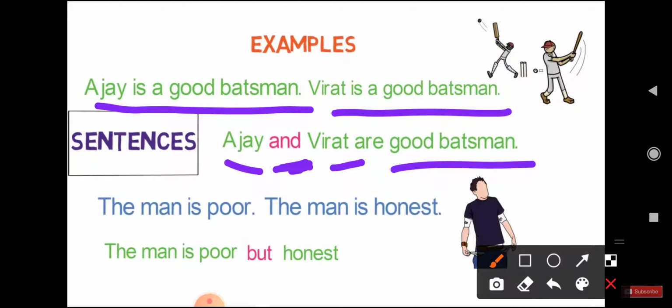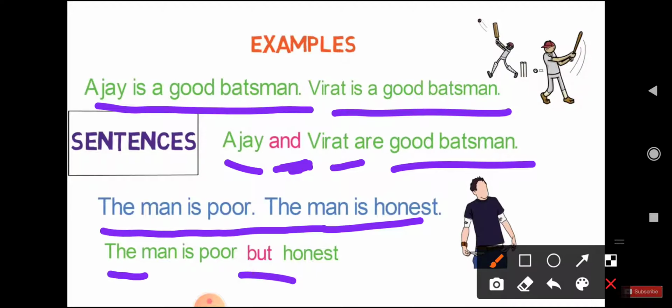Now let's see one more example. The man is poor, the man is honest. With using a conjunction: the man is poor but honest. So children, here "but" is a conjunction.